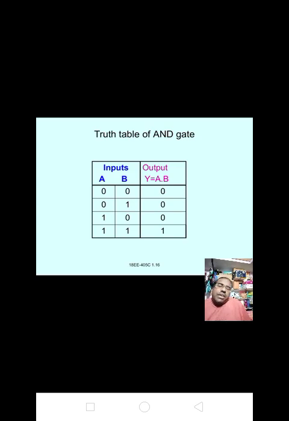Make a note of it, truth table of AND gate, most important one. Okay, completed. Inputs are A B, output is y equal to A into B. 0 0 means 0, 0 1 means 0, 1 0 is 0, 1 1 is 1.